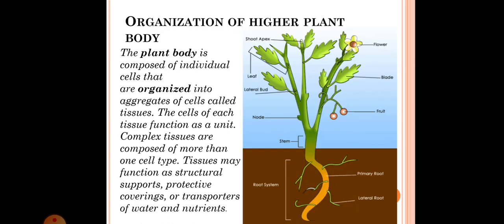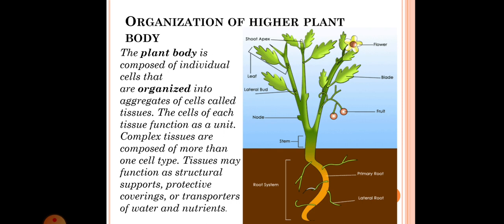Then next is the organization of higher plant body. The plant body is composed of individual cells that are organized into aggregates of cells. These are called tissues. So the plant body is composed of individual cells, and those individual cells aggregate to form the tissues.